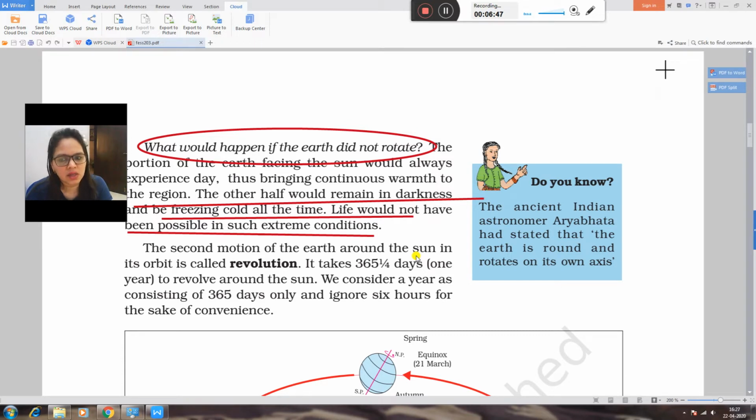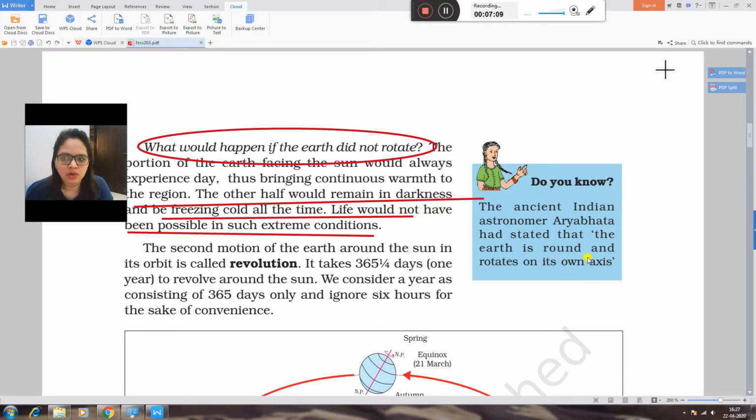We consider a year as consisting of 365 days only and ignore the 6 hours. We count these 6 hours for 4 years, and then the fourth year will have 366 days. That is why every fourth year is a leap year.